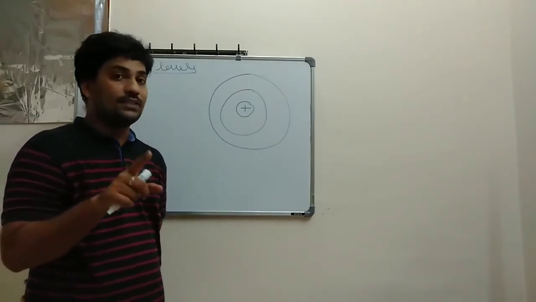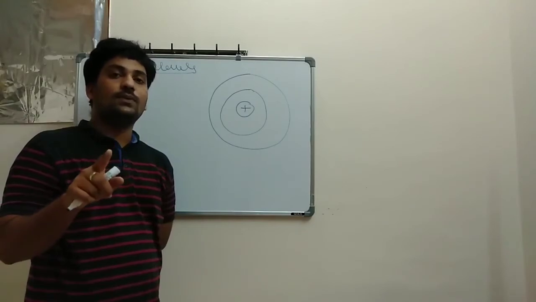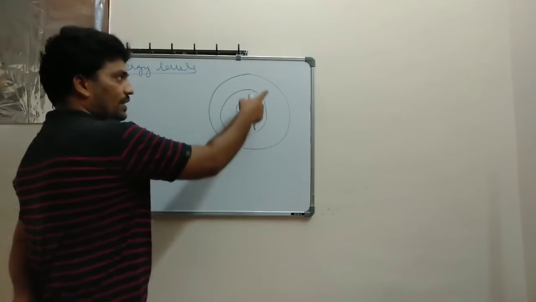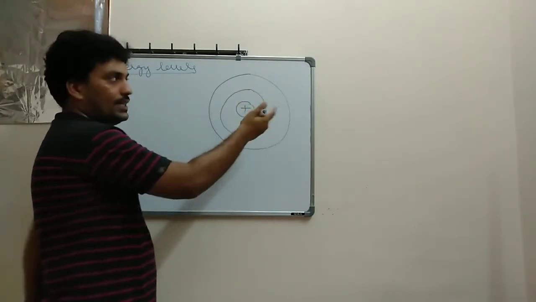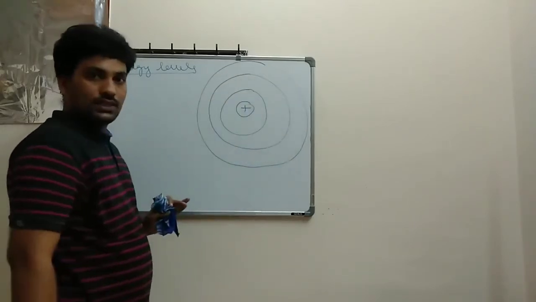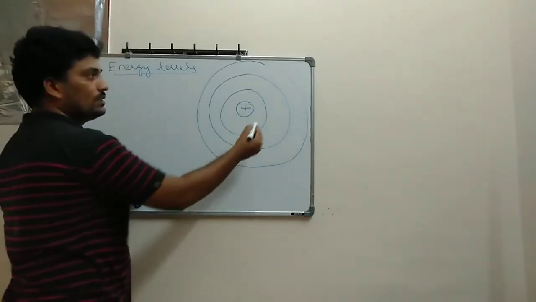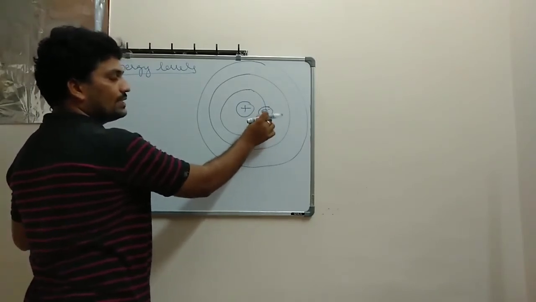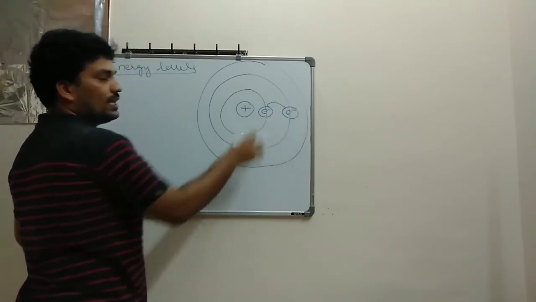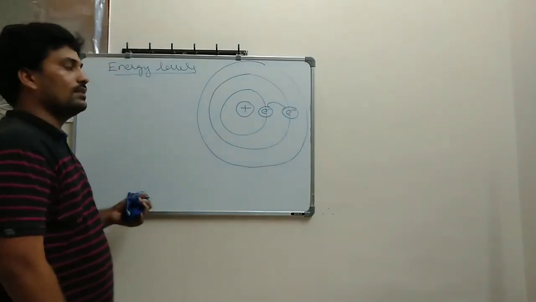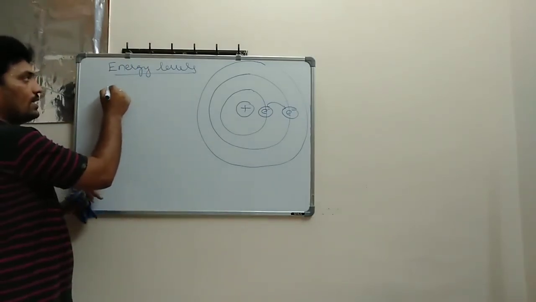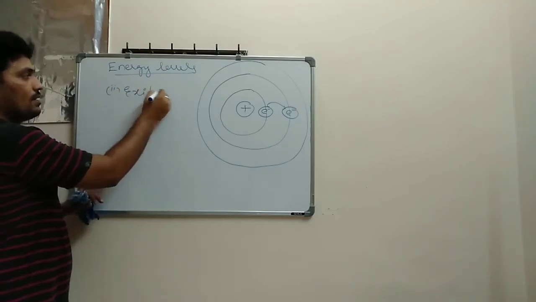In the third postulate, I have discussed that Ei minus Ef is equal to h nu. It means as the frequency changes, energy also changes. As the frequency increases here, energy also increases. So compared to the second one, the third one will have more energy. Yes or no? Suppose an electron is here and it gets energy and is transferred to the next orbit, then it will be in an excited state energy level.